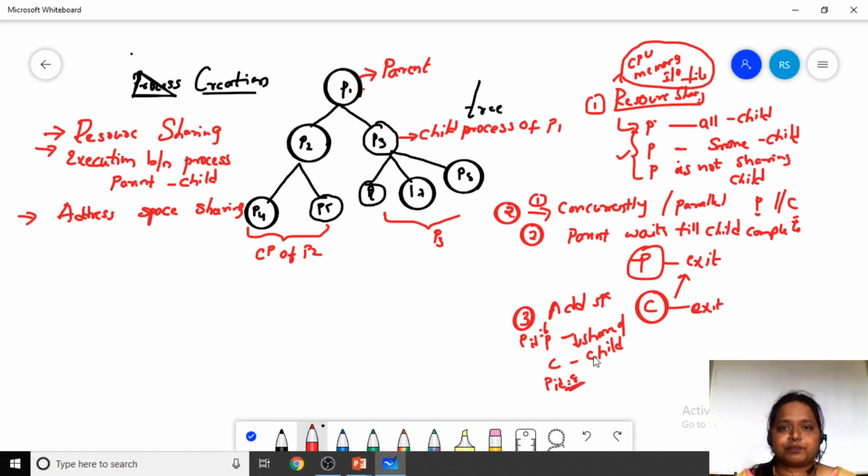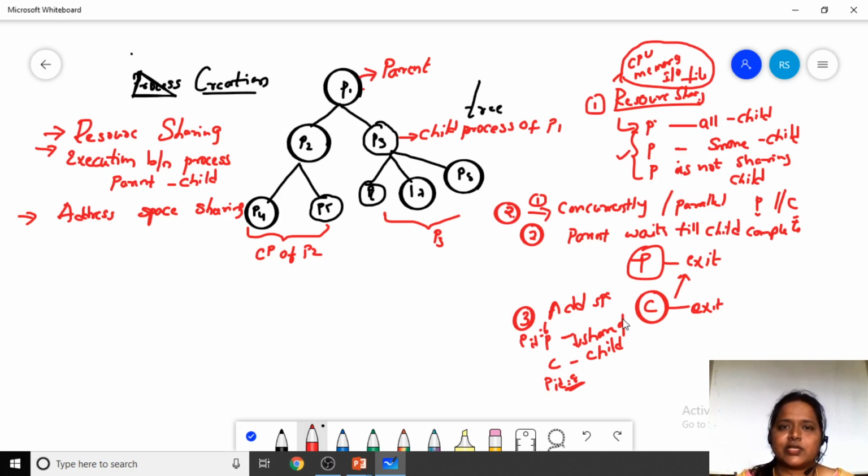Why? Because by making use of that process ID only, we identify the process and extract the details regarding the process. So the process ID should be different for the parent as well as the child, but all remaining things can be shared between the parent and a child. So these are the three things we have to see when we talk about a parent and child. This is how a process is created.